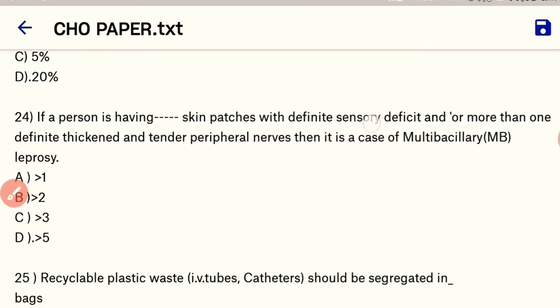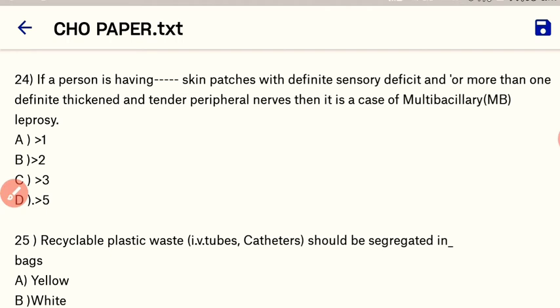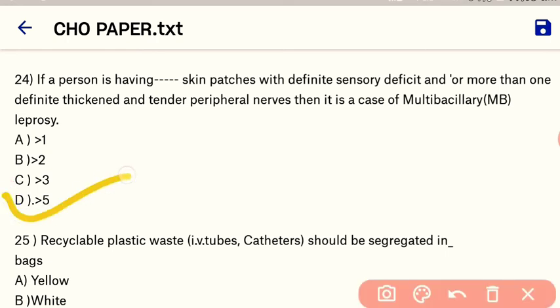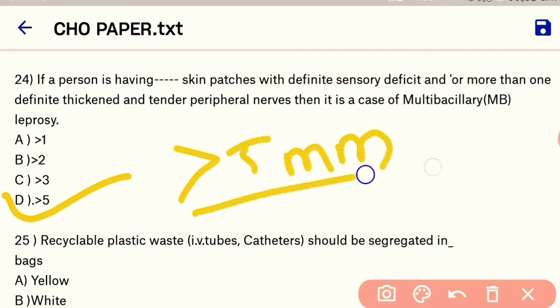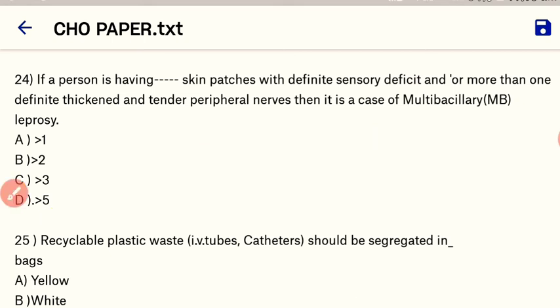Okay. Next question. If a person has skin patches with definite sensory deficit, or more than one definitely thickened and tender peripheral nerve, that causes multibacillary leprosy. So here our right answer is more than 5 skin patches. Okay, it is called multibacillary leprosy. Okay, leprosy is also known as Hansen disease. Okay, and the causative organism of leprosy is Mycobacterium leprae.